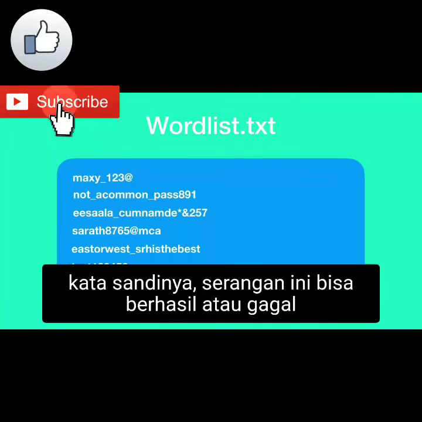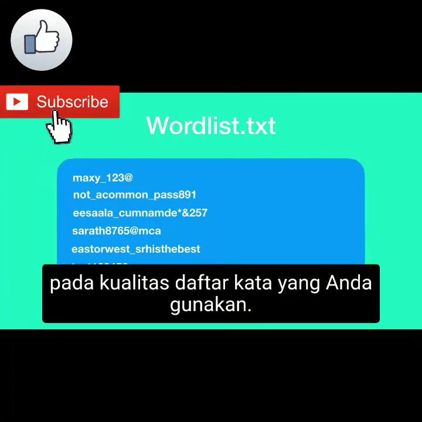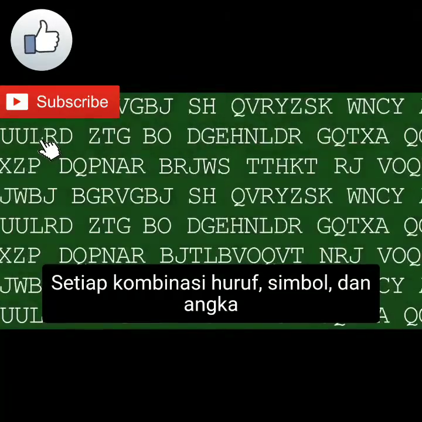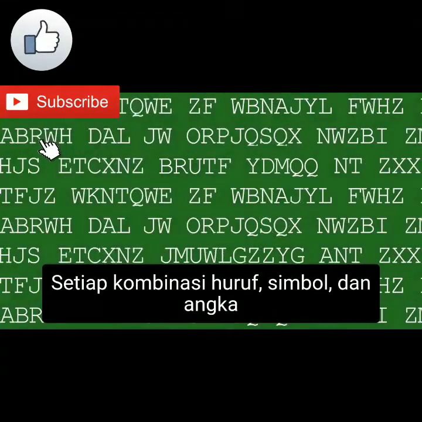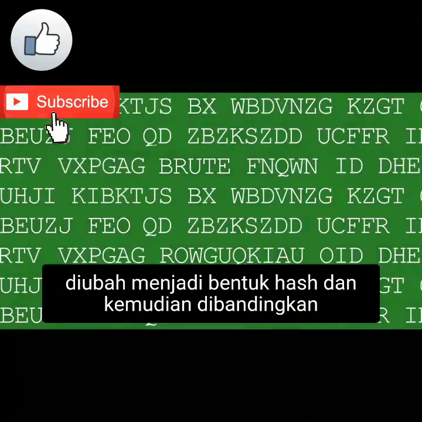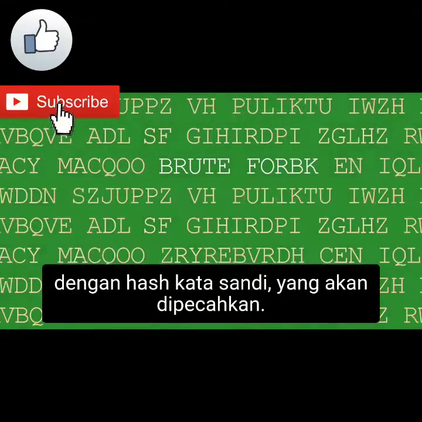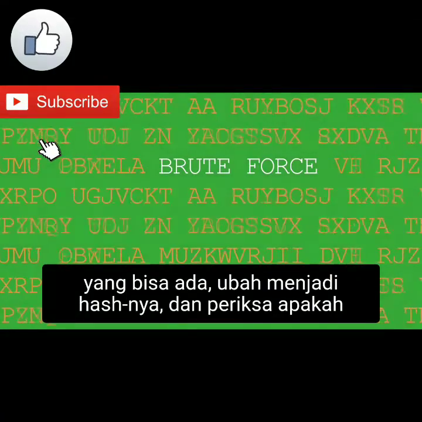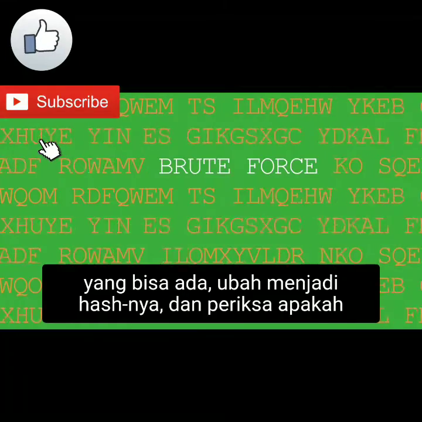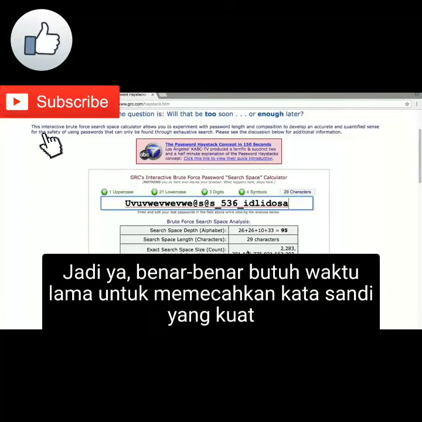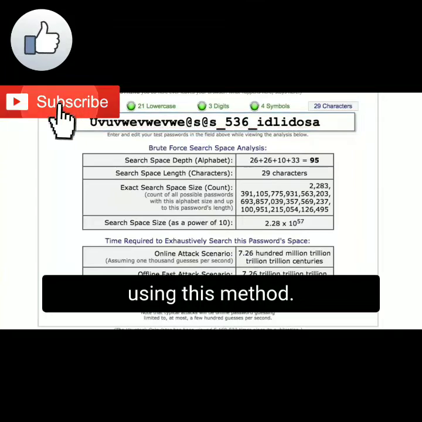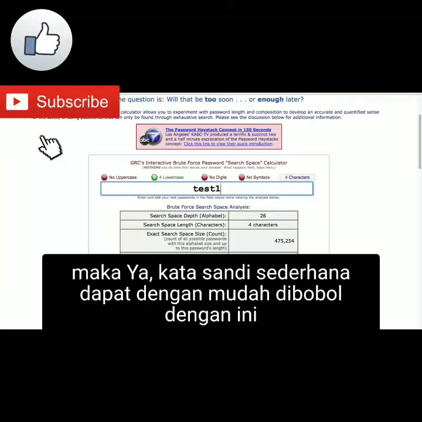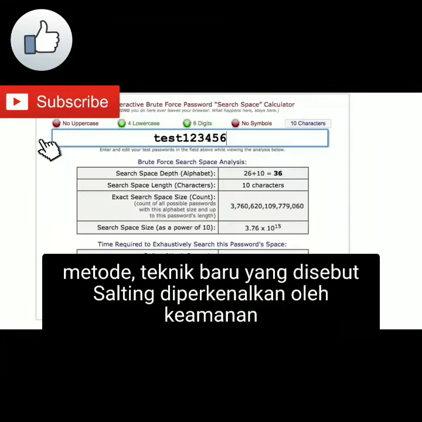This attack can be a success or a failure based on the quality of the word list that you are using. In a brute force attack, each and every combination of letters, symbols, and numbers are converted into their hash forms and are then compared with the password hash which is to be cracked. In other words, you are literally taking every possible password that can exist, convert it into its hash, and check if the hashes match. So yes, it literally takes forever to crack a strong password using this method. However, if the computer's processing speed is fast enough, then yep, simple passwords can be cracked easily by this method.